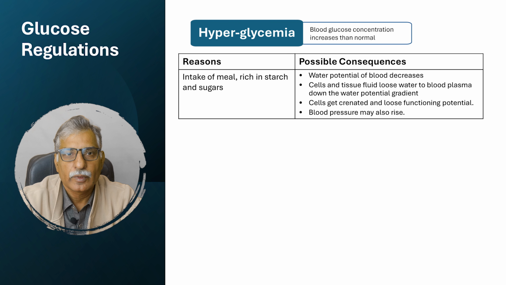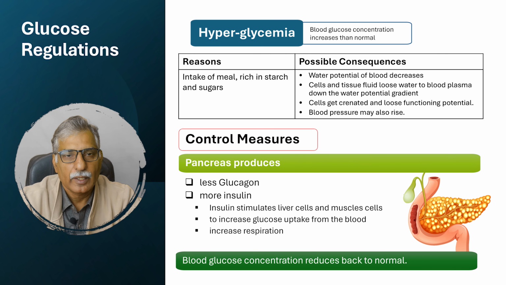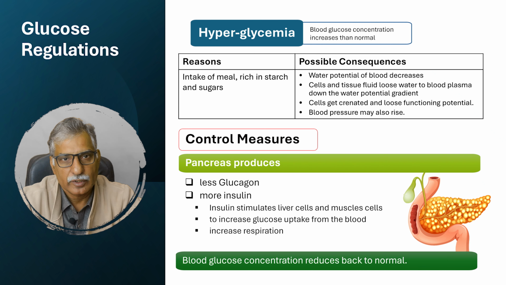At that time, the pancreas responds to this high glucose concentration in the blood in a way that alpha cells decrease the amount of glucagon being produced, and beta cells increase the amount of insulin released into the blood. This increased insulin will stimulate the liver cells and the muscle cells to increase glucose uptake, and the glucose these cells take up in excess, they respire on it and convert it into glycogen and store it.